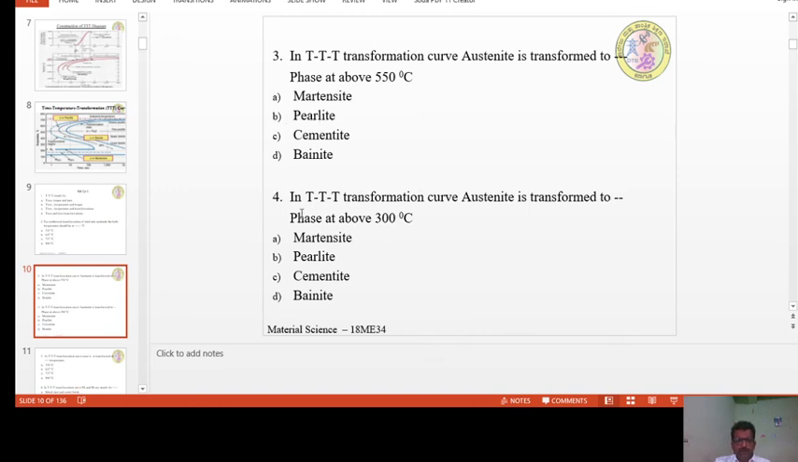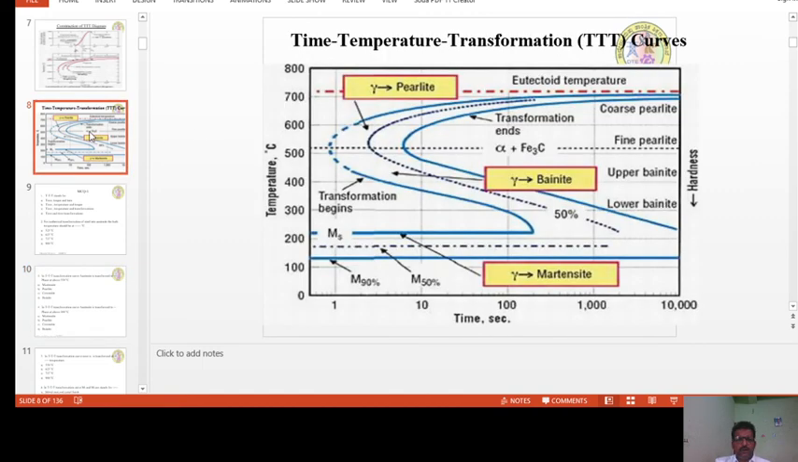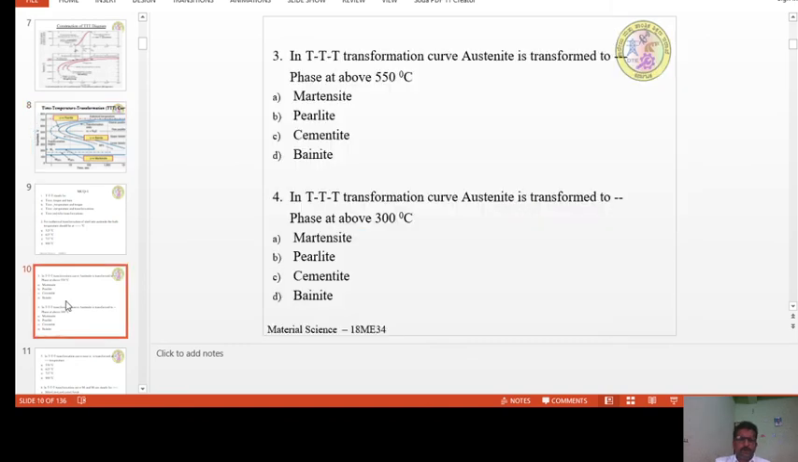Similarly, in the same way, he has asked one more question. In TTT transformation curves, austenite is transformed to dash phase at above 300 degrees centigrade. To answer this, once again you can jump onto this slide, and he said above 300 degrees centigrade, that means it is below 550. So the phase developed is definitely lower bainite, or just bainite. So this is the answer, that is bainite.